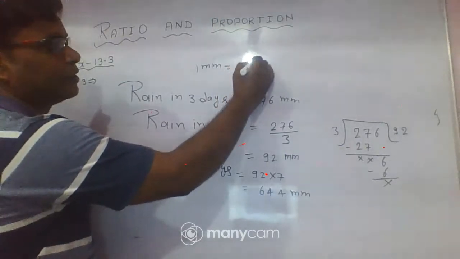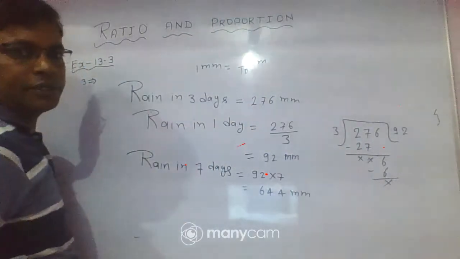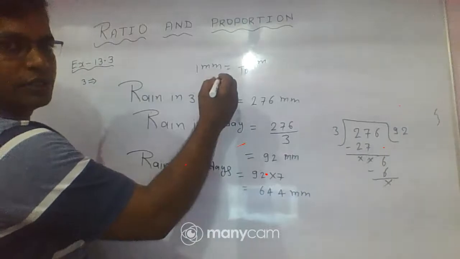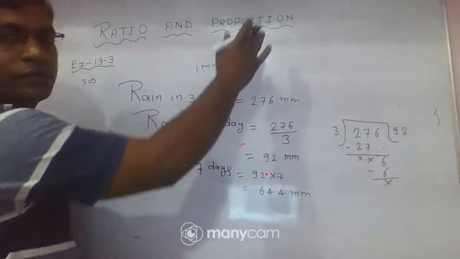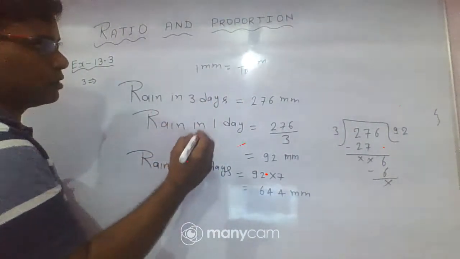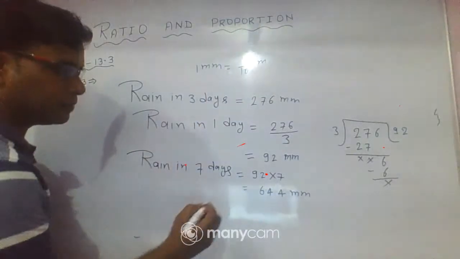But you know 1 millimeter is equal to 1 by 10 centimeter. Clear?